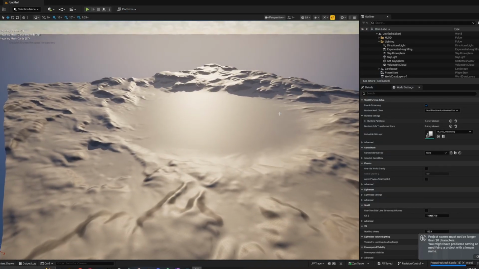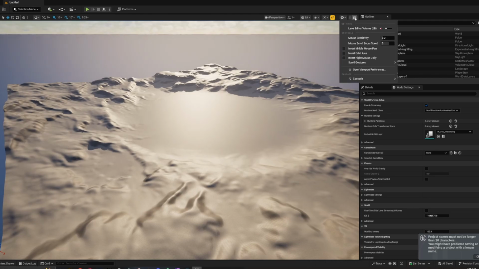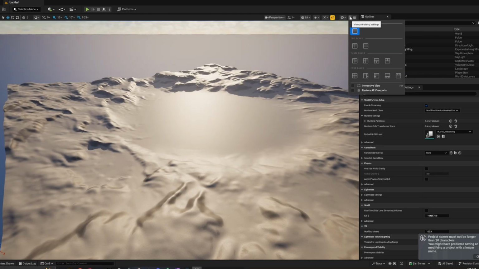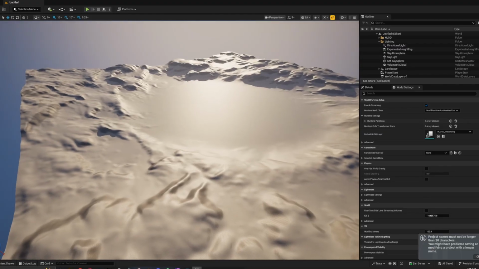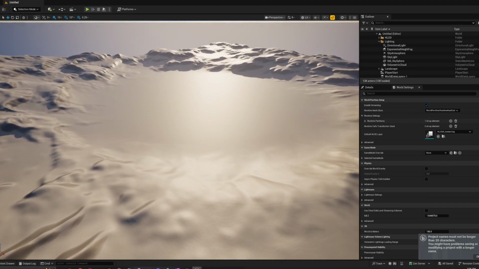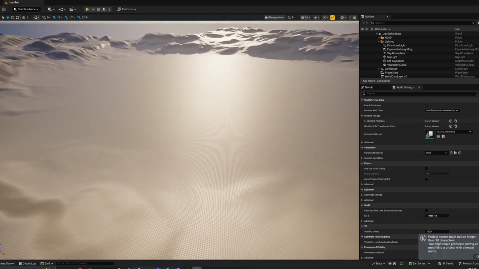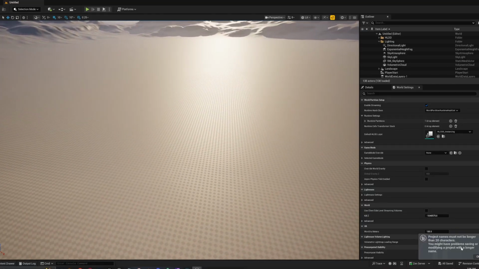Oh my gosh, it's so slow. Where's the camera? Oh, they switched up stuff in Unreal 6. How do I speed up the camera? There we go. Let's go down here to the world. I always hate this. You always get these and it always says the project names are too long. It's not my choice. I didn't choose the name.